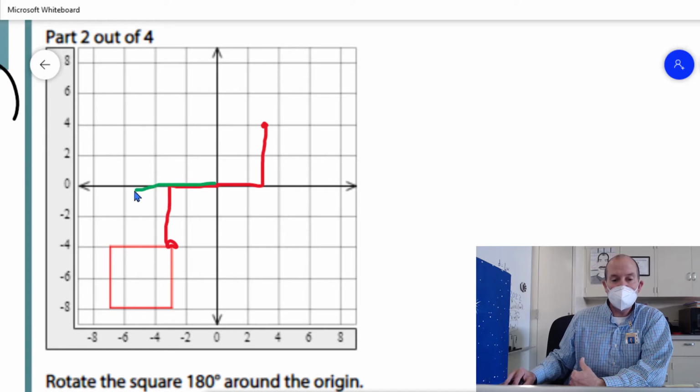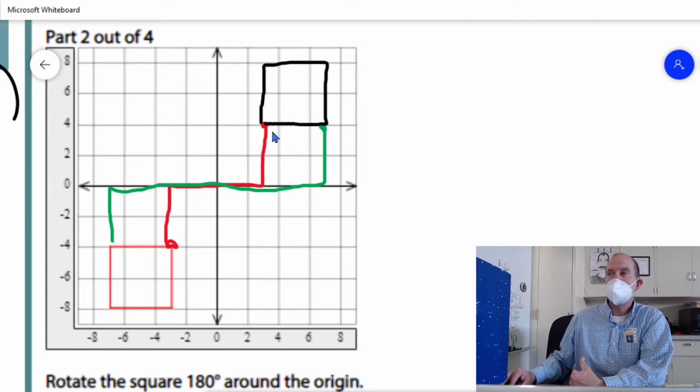This one, out 7, down 4, ends up out 7, up 4. And so my new shape, I don't know if you can see, is going to end up over here in this corner. And it's the same size as the old one because it's a rotation. All right. So that's part 2.